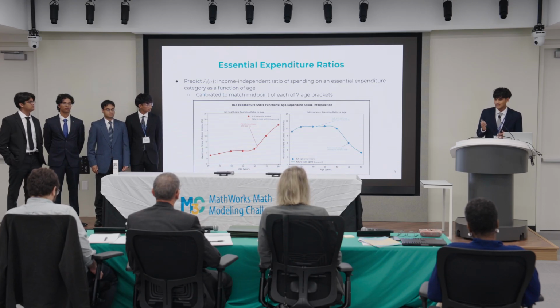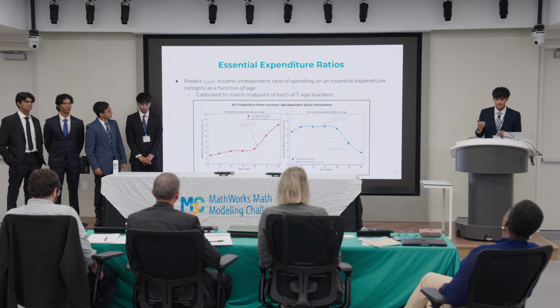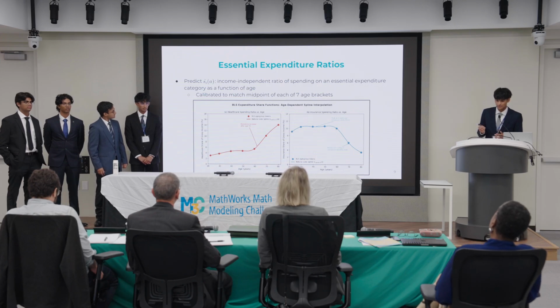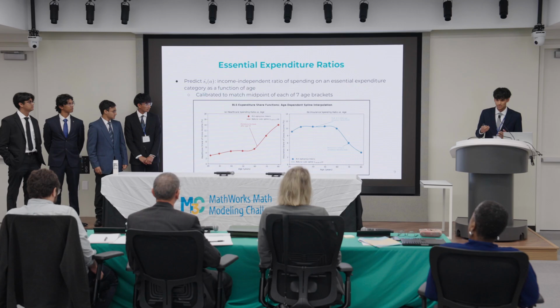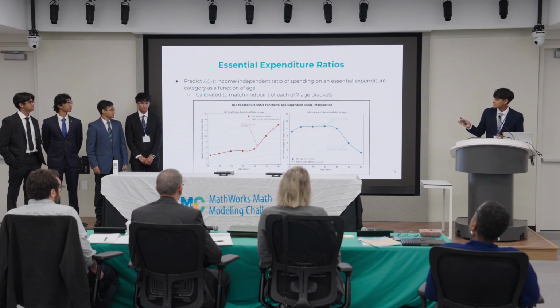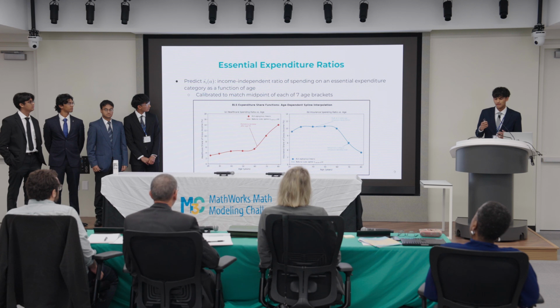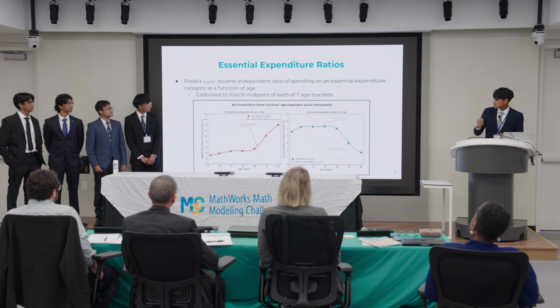So now, going into how we calculate the spending factor. We first naively predict the spending ratio as a function of age only by fitting a natural cubic spline through the spending categories that were given to us in the BLS age data. We denote this as S hat sub i of A. And you can see here the healthcare and the insurance spending ratios versus age graphs, and you can see they're highly nonlinear.